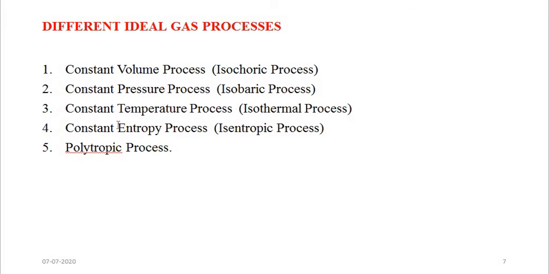Fourth process is the constant entropy process. It is also called isentropic process. And fifth process is the polytropic process. So we are going to discuss the analysis of all these processes, and we are going to solve simple numericals on all these processes in the forthcoming lectures.